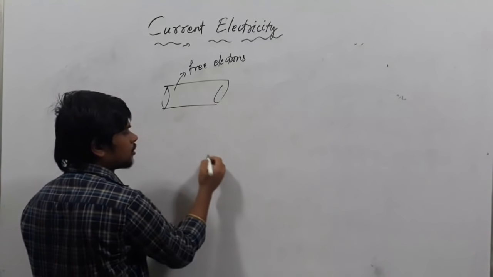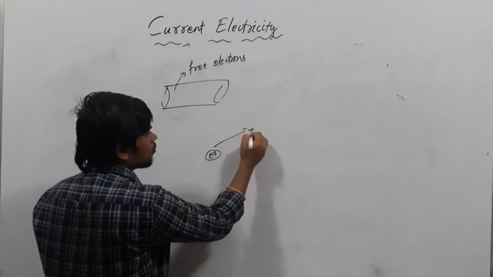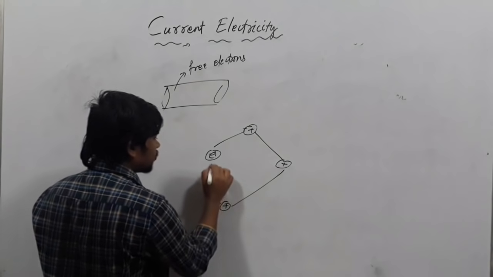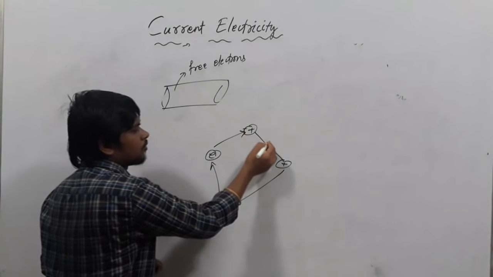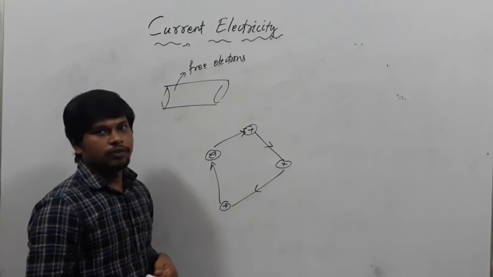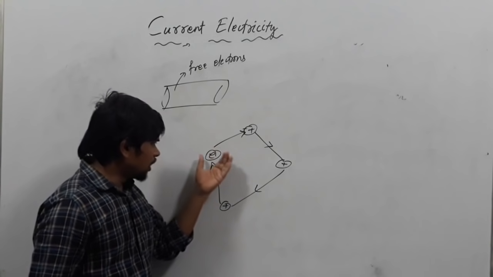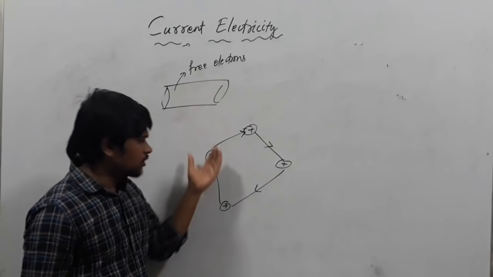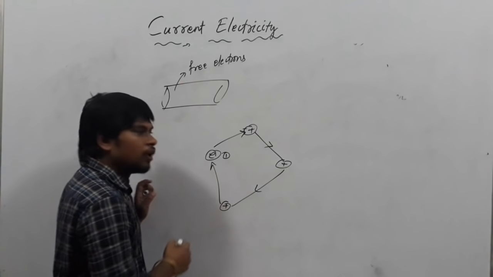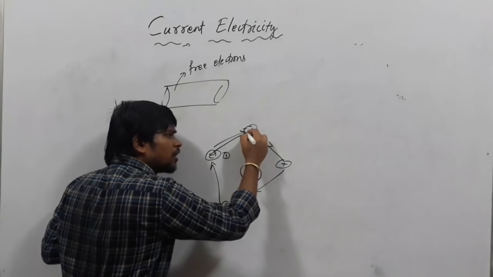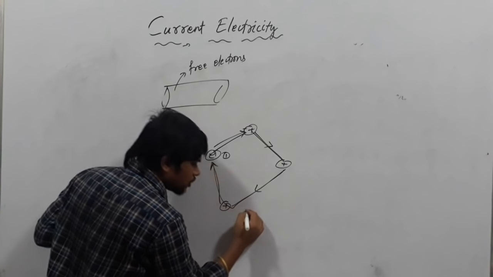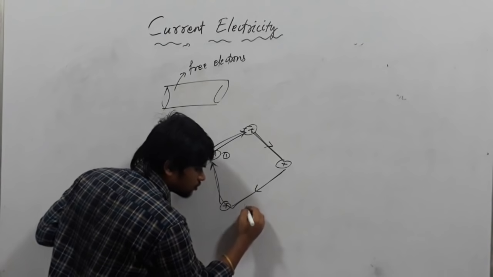Let us consider any electron. It will collide with another positive charge, and it will come back to the same position. It is colliding with other charges or with the positive ions. As a result, the net current equals 0 and the net displacement of the electron is also 0. The electron started from this position, it will collide with this atom, and finally it will come to here. Therefore, the average velocity equals 0 for one electron.